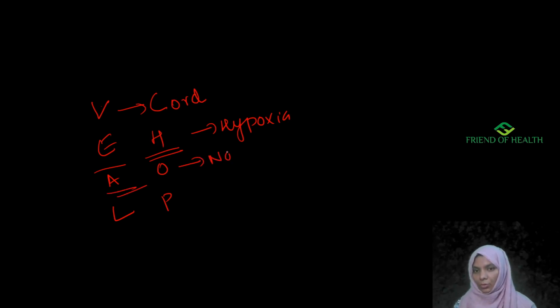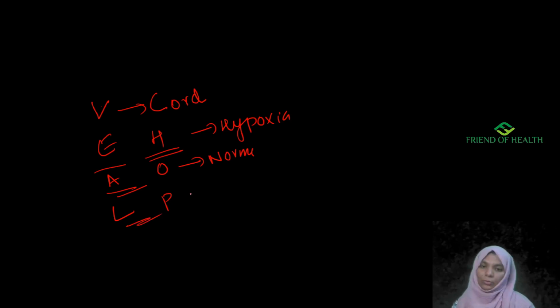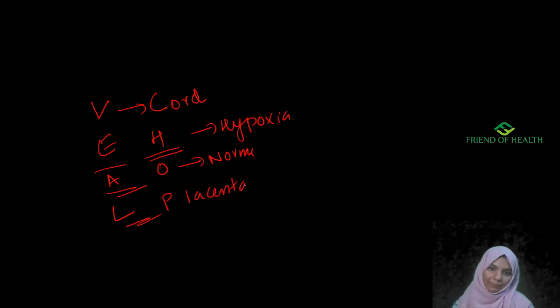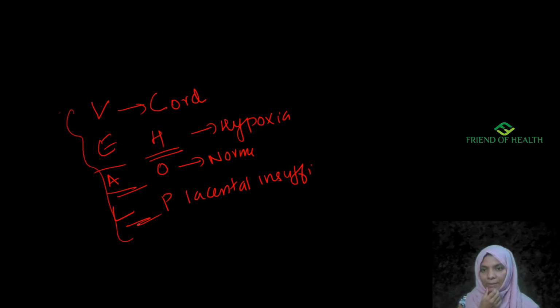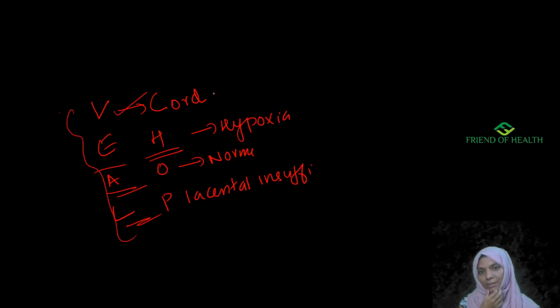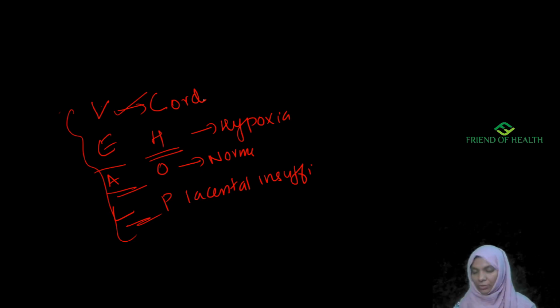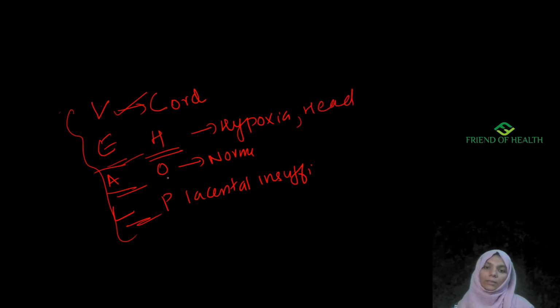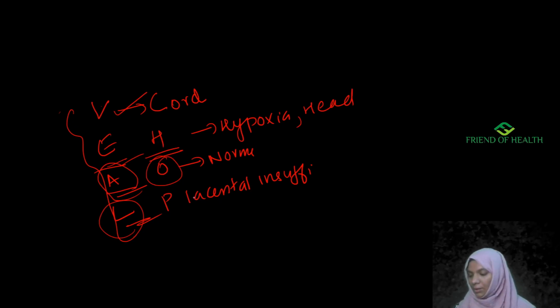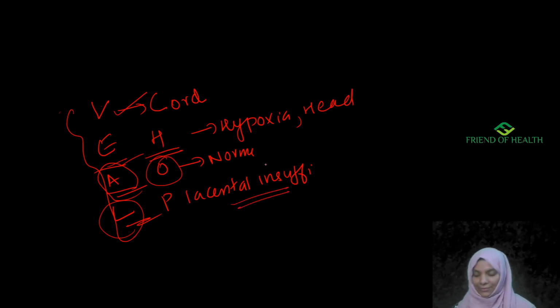Acceleration is normal, and late deceleration is due to placental insufficiency. Remember this, as it has been repeated in many questions.